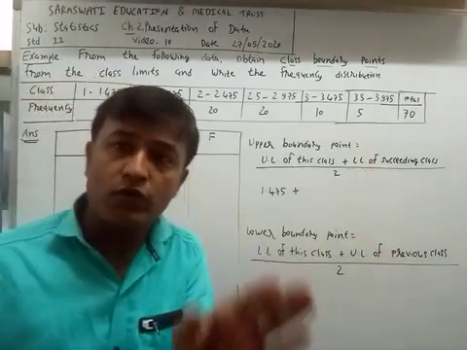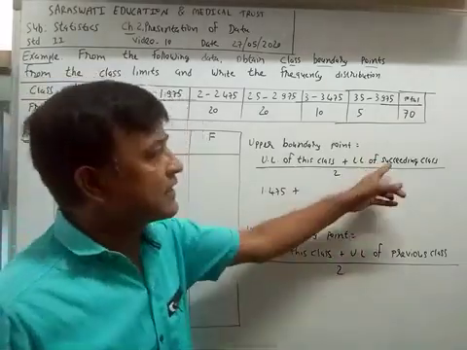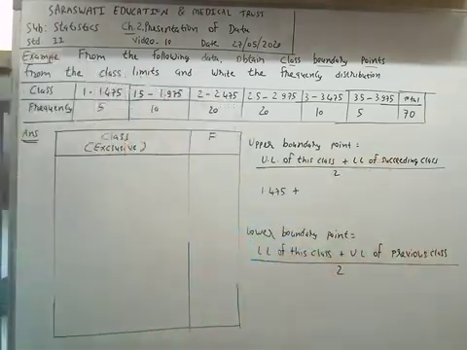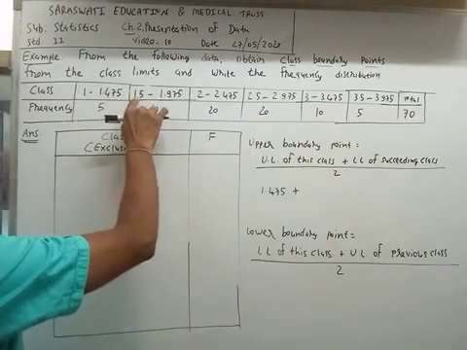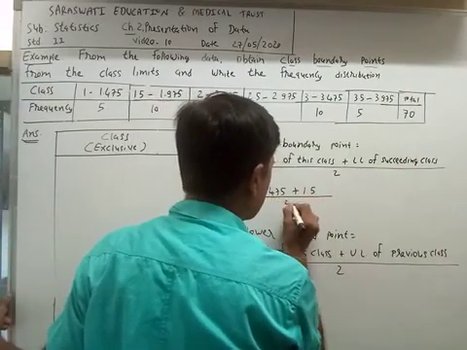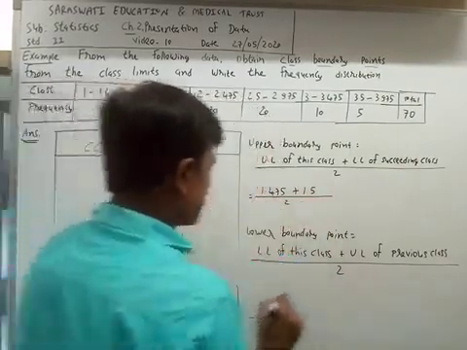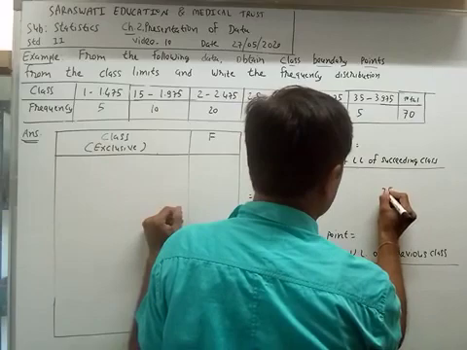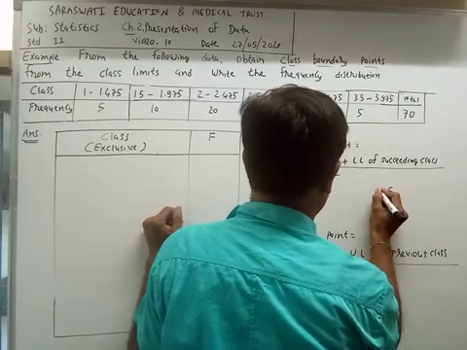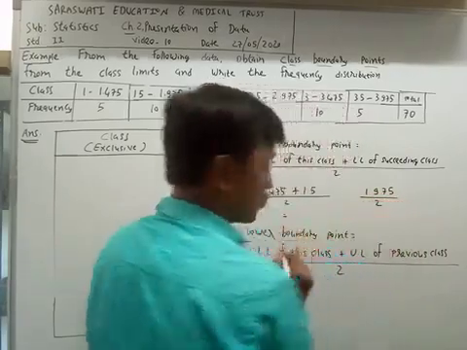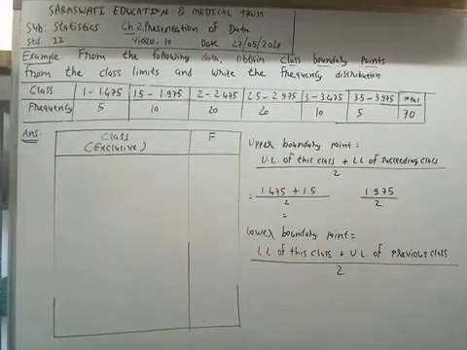Now, what is the lower limit of the succeeding class? The succeeding class means the next class. The next class has a lower limit of 1.5, divided by 2. The total is 1.975, divided by 2. What is the answer of this value?